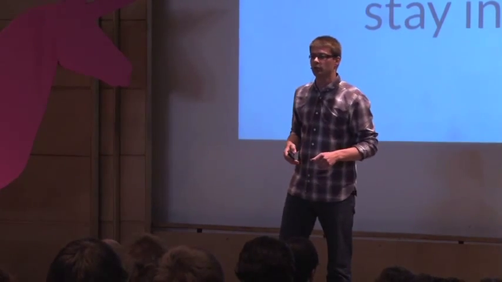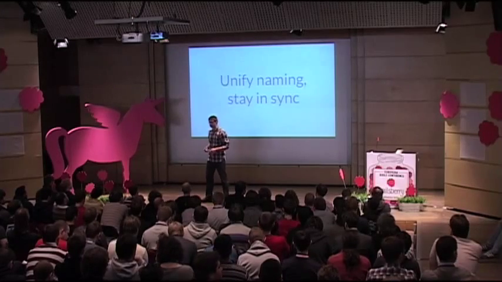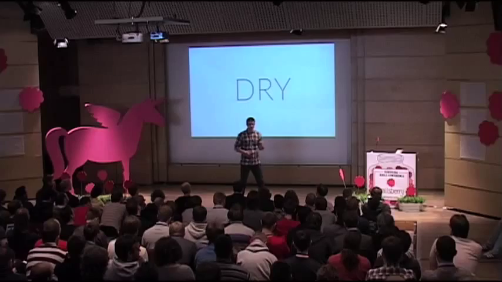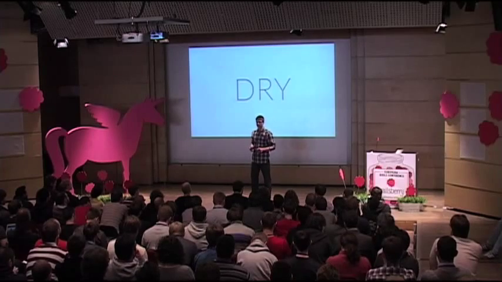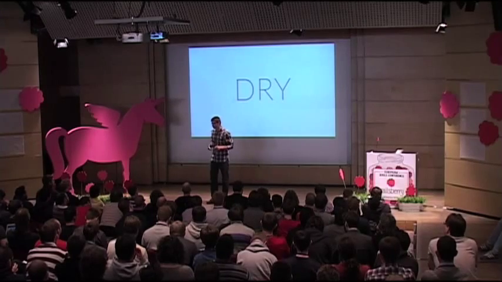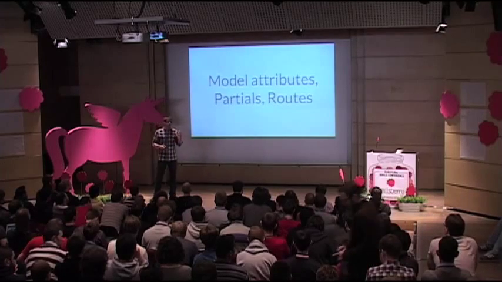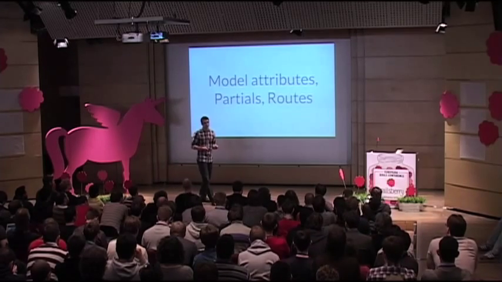And staying in sync is actually at the core of the third rule that I find most important in everyday programming, and this is DRY. Do not repeat yourself. DRY is at the center of Rails. While doing Rails, we often stay DRY without even noticing it. If you think about how model attributes are derived from the database schema, if you think about how view partials are implemented, if you think about how we define routes, we just stay DRY by following the simple guidelines of building Rails applications. However, does it mean that we can't violate the principle?